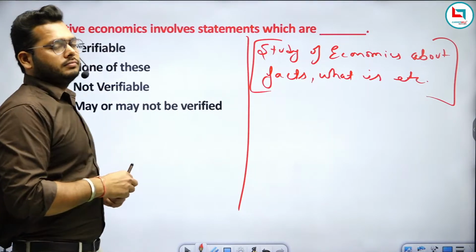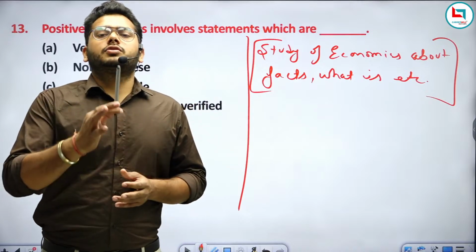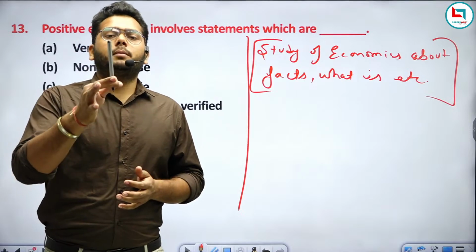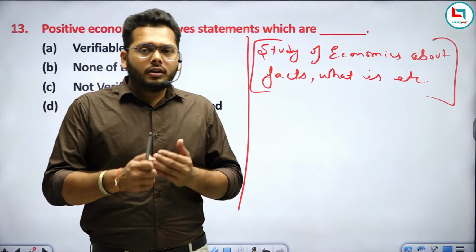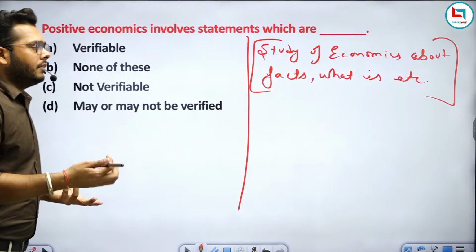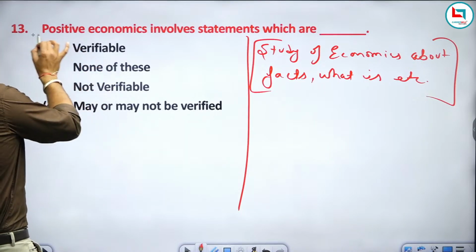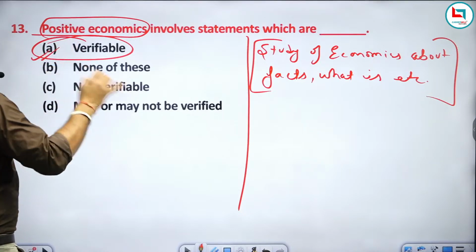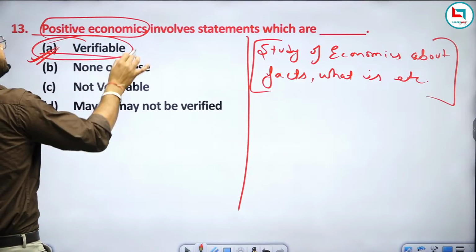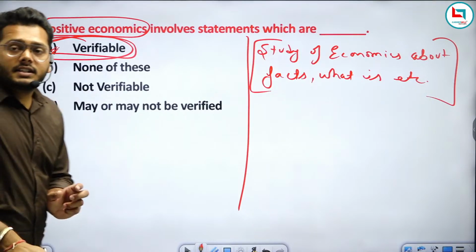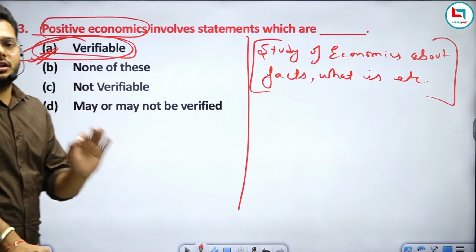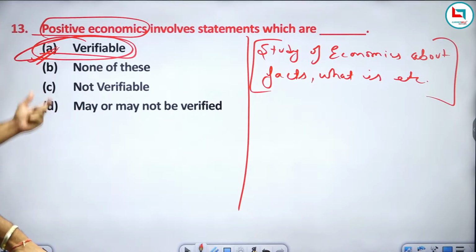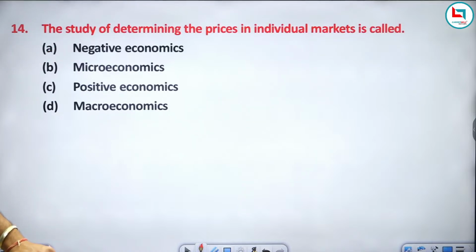If I'm writing on a board with this pen, we can verify, yes, definitely I'm writing on this board with the help of this pen. We don't need to provide any verification. It is verifiable, definitely verifiable. It means positive economics is related to verifiable statements which are verified. Any statement which provides verification, then we can say it is positive economics.